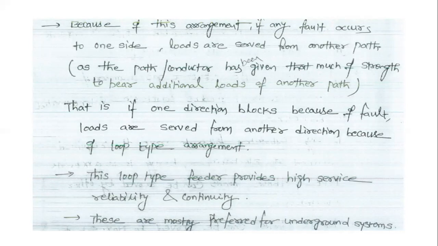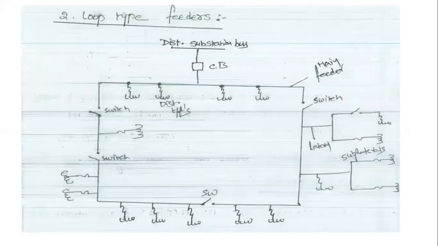In that, the size of the feeder conductor is the same throughout the loop.